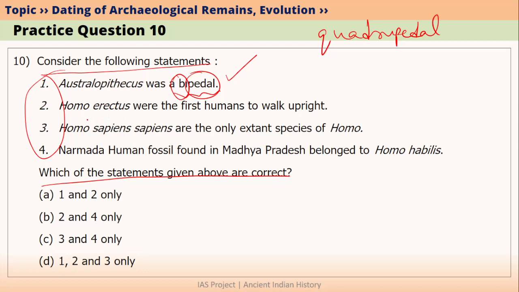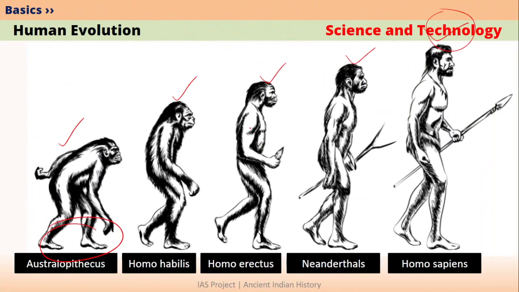The next statement is Homo erectus were the first humans to walk upright. This is correct because as the name says, Homo erectus means the human that was standing straight. So Homo erectus were the first humans to walk upright. So if you look at this picture, this is the person Homo erectus and he is walking upright.